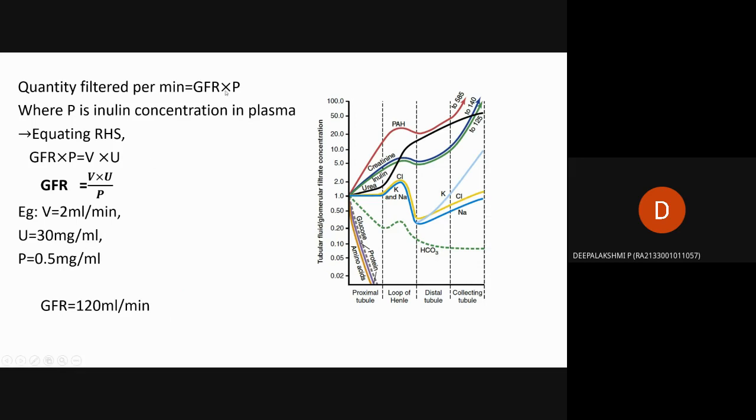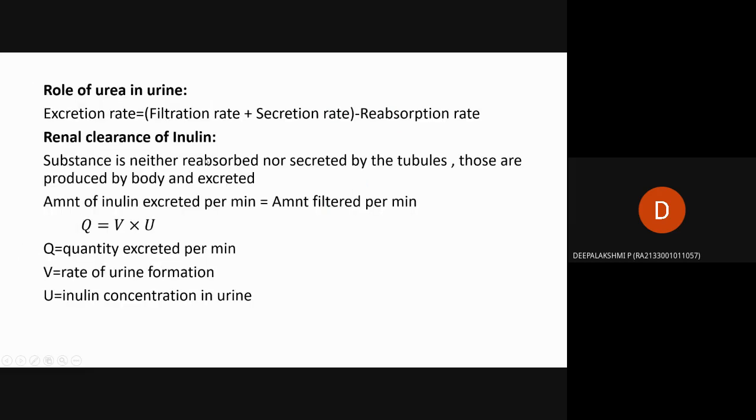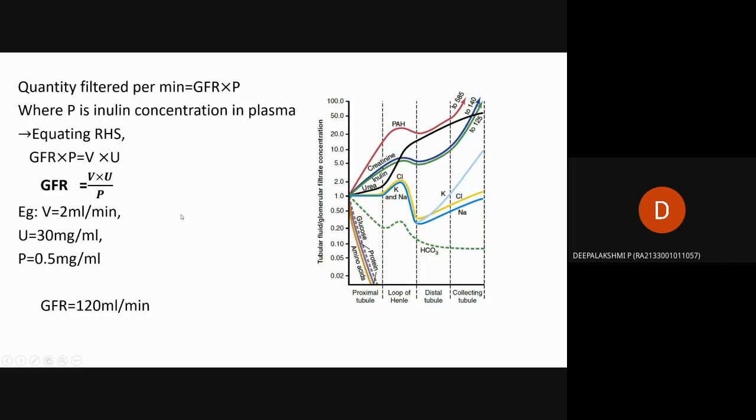The quantity filtered per minute is calculated as the glomerular filtration rate times P, where P is the inulin concentration in plasma, that is, how much inulin is present in blood, multiplied by the glomerular filtration rate. We already know that the amount of filtration will be equal to the amount of excretion, so equating both sides, glomerular filtration rate times P equals V times U. Here we find the glomerular filtration rate for inulin is V times U divided by P.